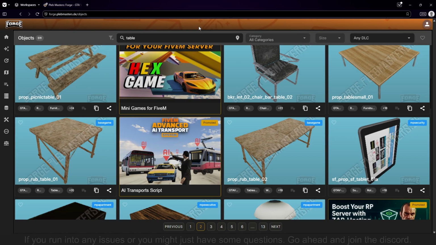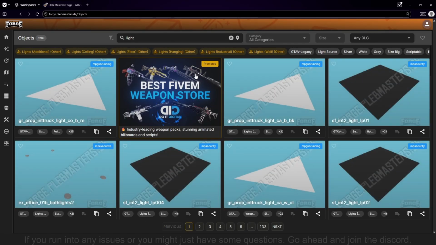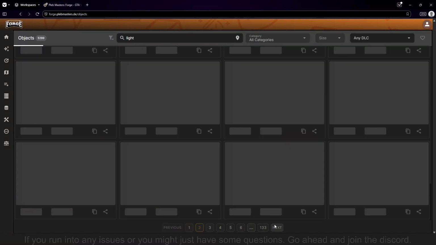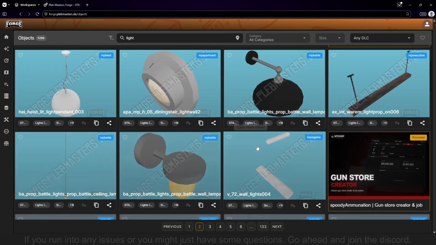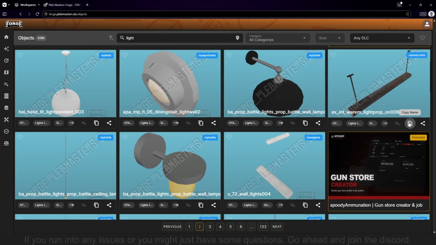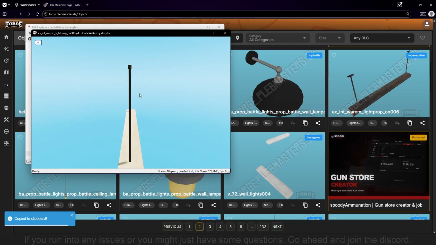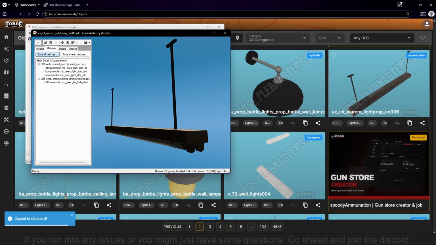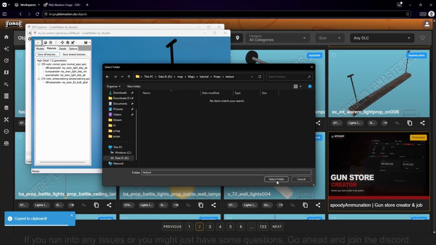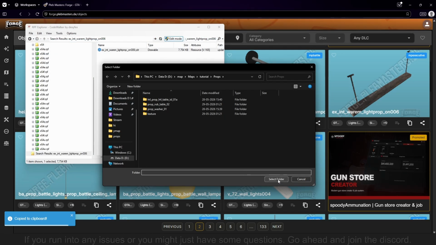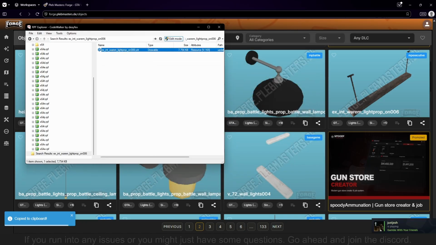Eventually, you also want some kind of lights. So I'm going to search up light. And we want something for the ceiling. So after looking around, I think we are going to take this one. Once again, paste it in, open it up, looks good. Just save the material so we can see it in Blender, and the XML right here. Once we have all of them exported, then we can open up Blender to import them.